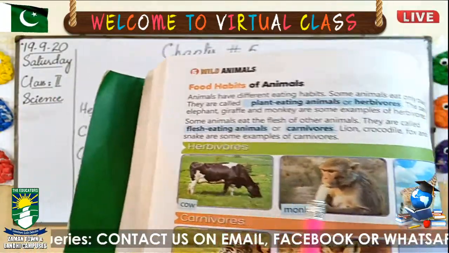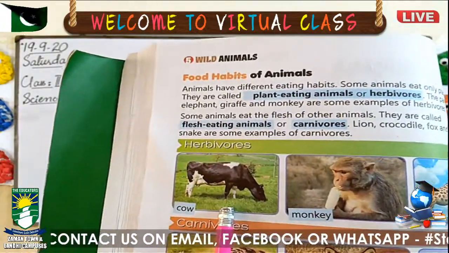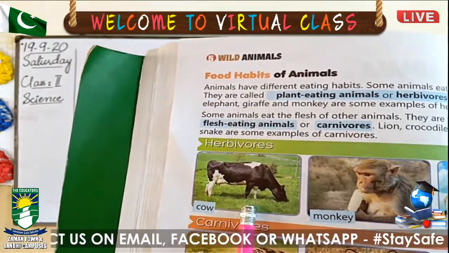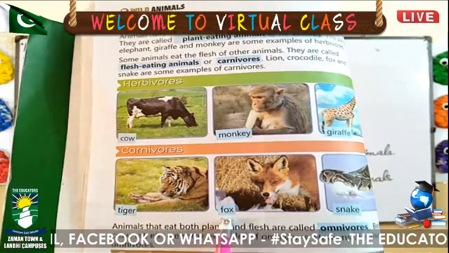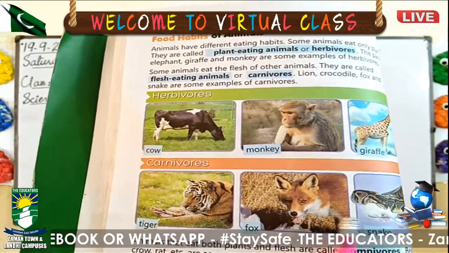These three animals are herbivores. Which are herbivores? Which eat only plants. These three pictures are related to carnivores: tiger, fox and snake. They eat the flesh of other animals.